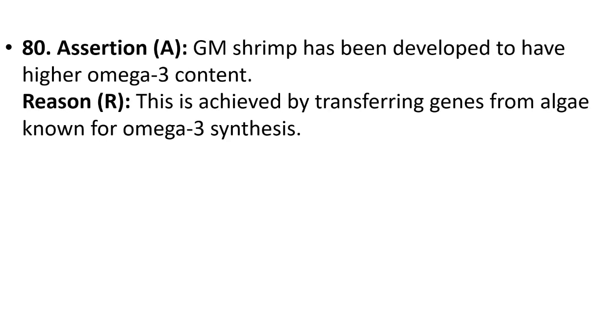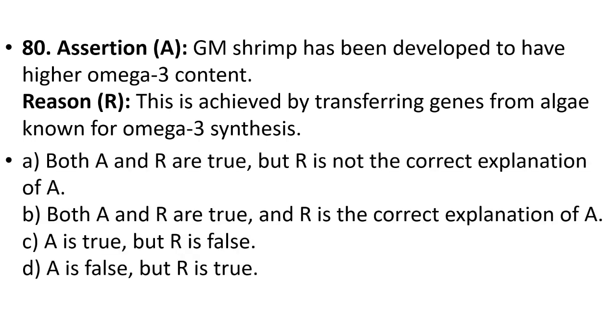80. Assertion: GM shrimp has been developed to have high omega-3 content. Reason: This is achieved by transferring genes from algae known for omega-3 synthesis. A. Both A and R are true, but R is not the correct explanation of A. B. Both A and R are true and R is the correct explanation of A. C. A is true but R is false. D. A is false but R is true. Your answer is option B. Both A and R are true and R is the correct explanation of A.